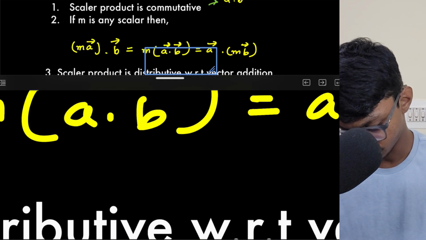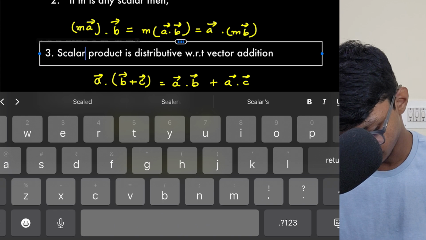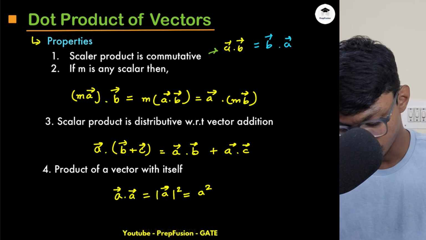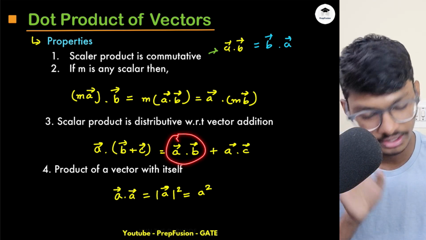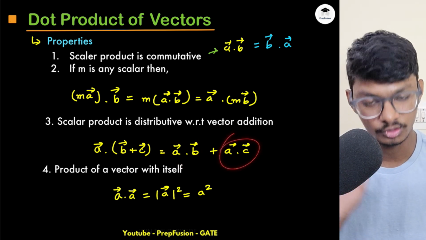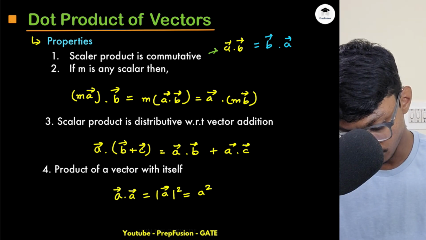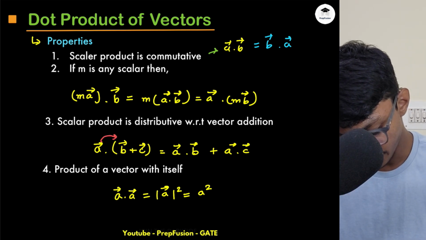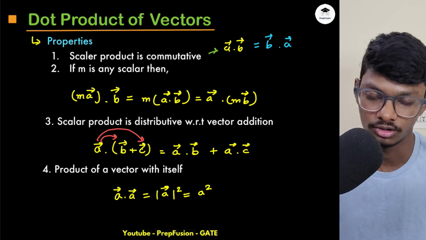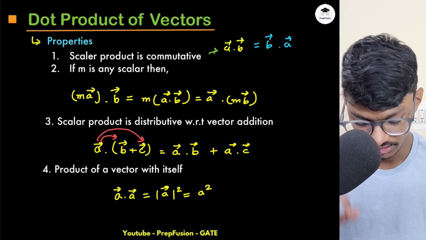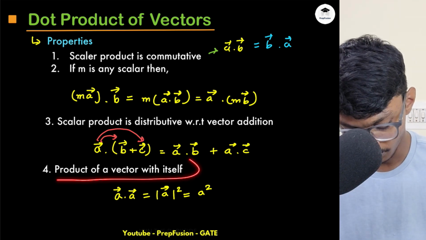Scalar product is distributive with respect to vector addition. So if I have to do a dot b plus c, I can compute a dot b separately and a dot c separately, then add them up. Obviously here order will not matter. You first do a dot b or b dot a, it doesn't matter. You do a dot c or c dot a, doesn't matter. If you first compute a dot c plus a dot b, it won't matter. Order does not matter.